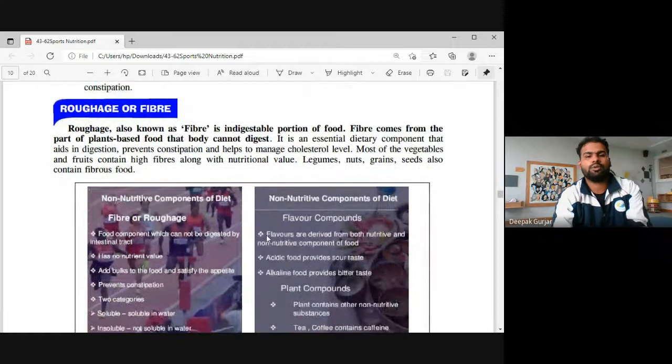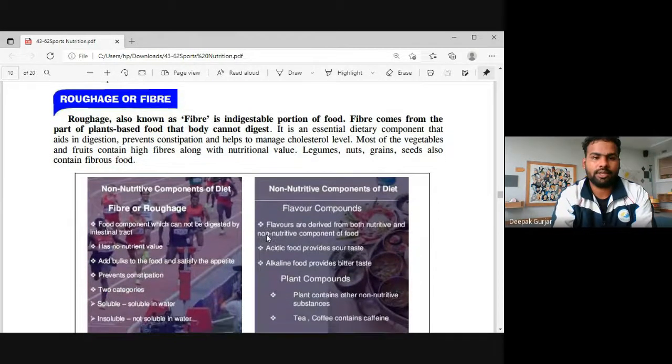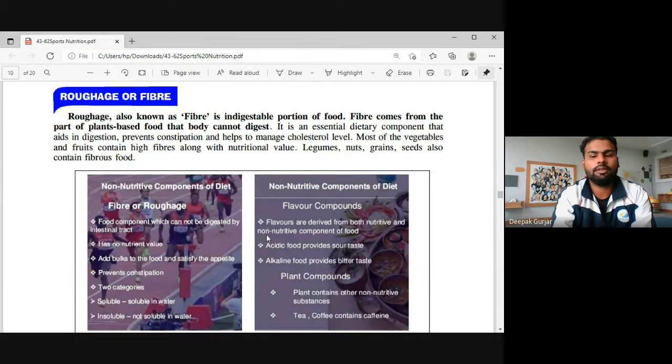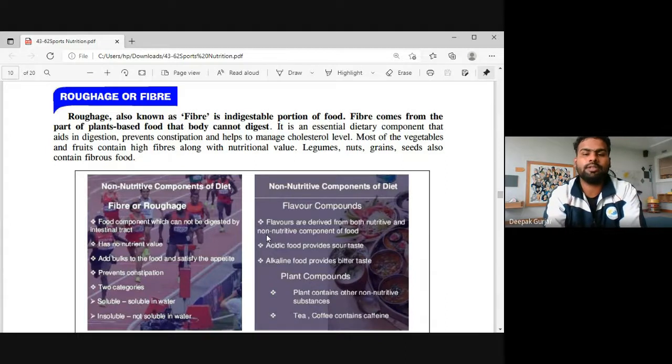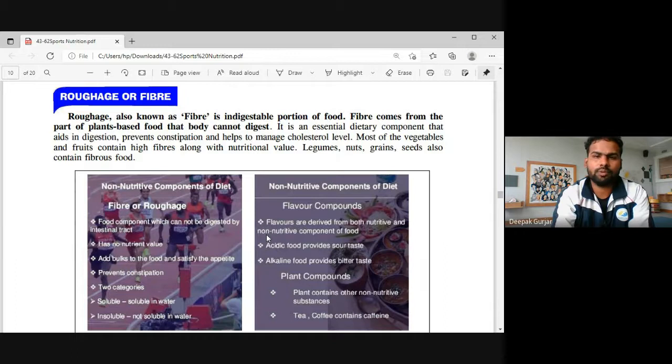Quickly going to recapitulate what roughage or fiber is. Roughage or fiber, both are the same. Roughage is also called fiber. It is the indigestible portion of food. These are basically plant-based products. It cannot be digested by the intestinal tract, right? Most vegetables and fruits have a high content of fibers and no nutritional value. Legumes, nuts, grains, seeds also contain fiber.